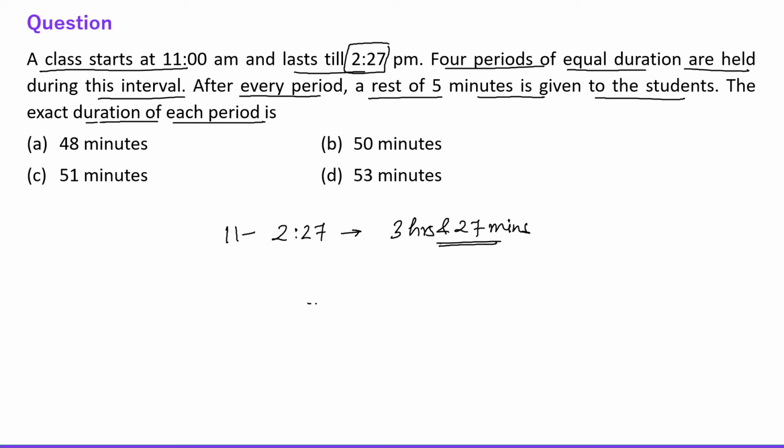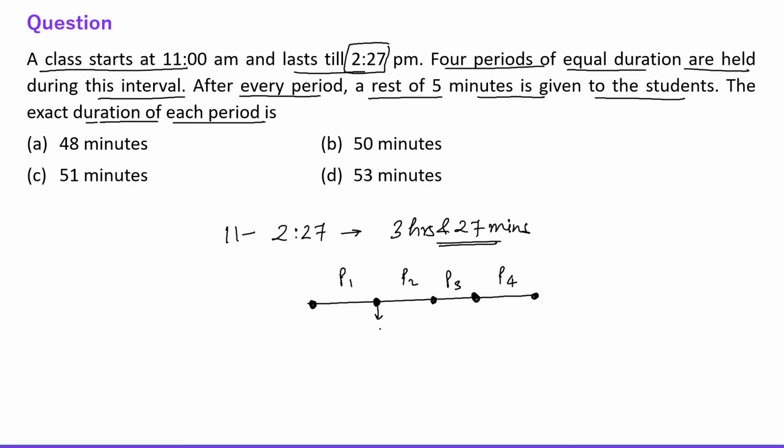4 periods are there, right? So let's say there are 4 periods. So 4 periods of equal duration are held during this interval, right? This is, let's say, period 1, this is period 2, this is period 3, and this is period 4, right?